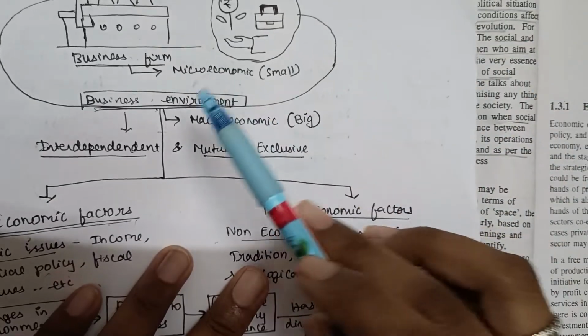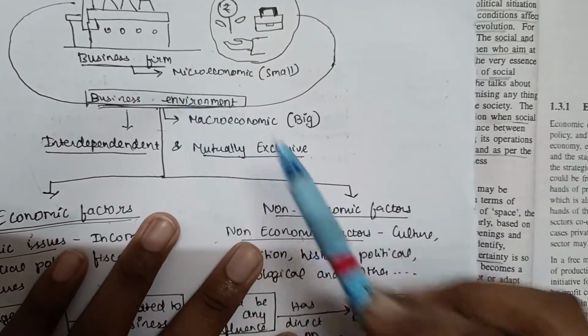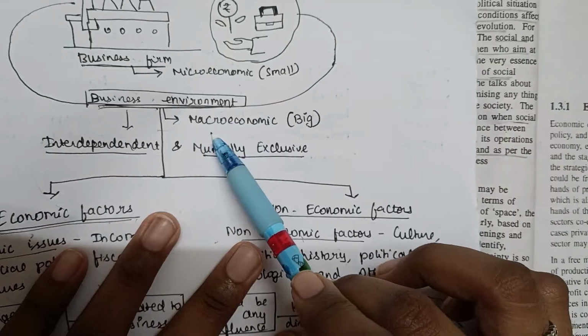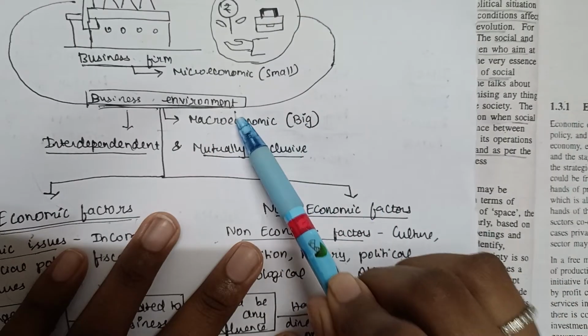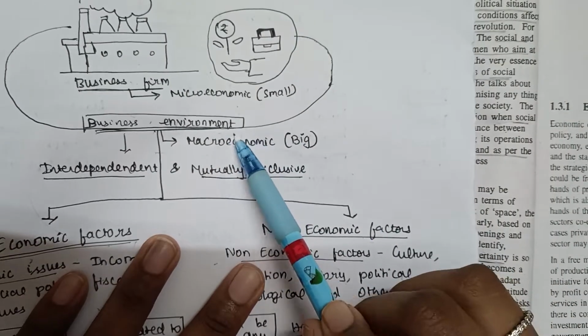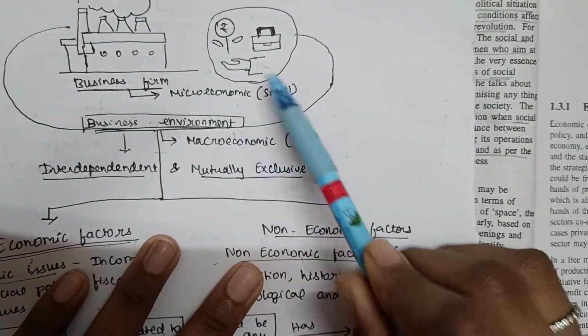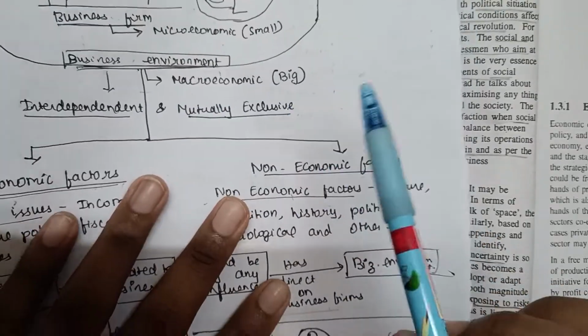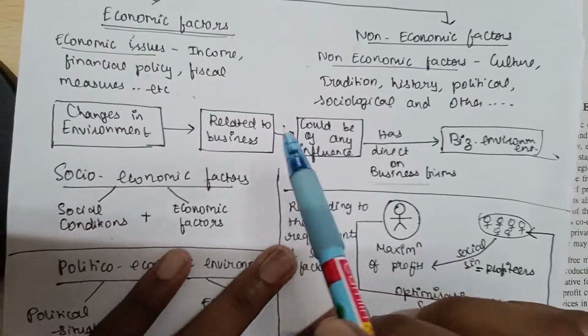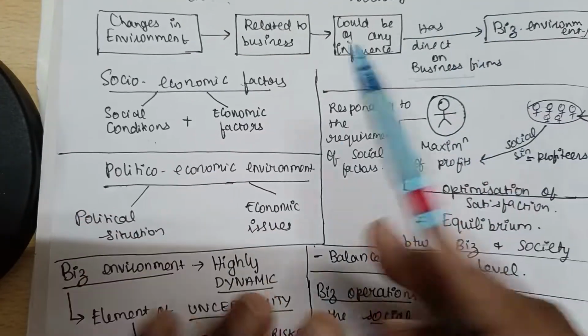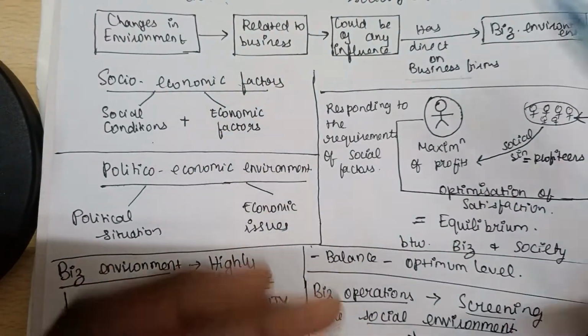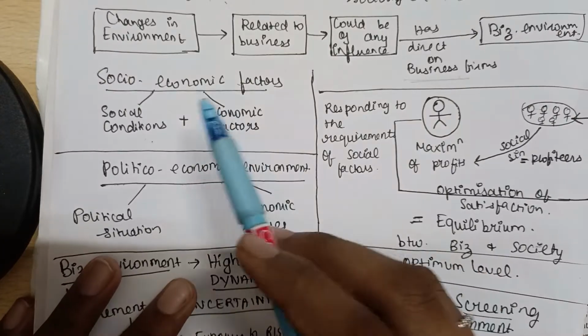So these are other causes of the business environment, another factor that can affect the business environment, which means the business environment will in turn also affect the business firm. So after this, we have to come to the other types of economic factors. What else could influence the business environment?